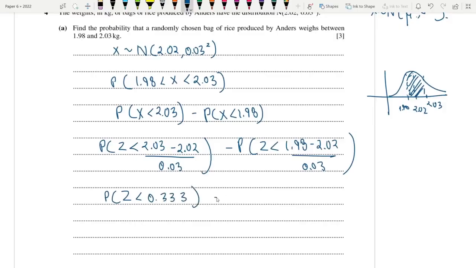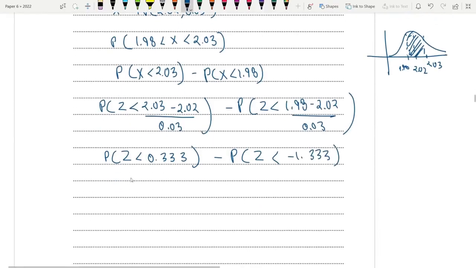Okay, always remember that. Minus P(Z < (1.98 minus 2.02) divided by 0.03), which is, whoa, wait, 1.98 minus 2.02 by 0.03, which is minus 1.333. All right, so we have to change this negative value. So this will remain the same. If you want to change this value, this turns into 1 minus P(Z < 1.333). Do you guys know the logic behind this?